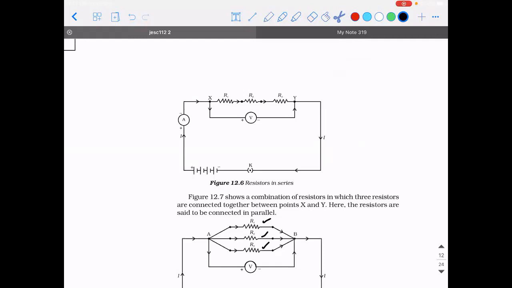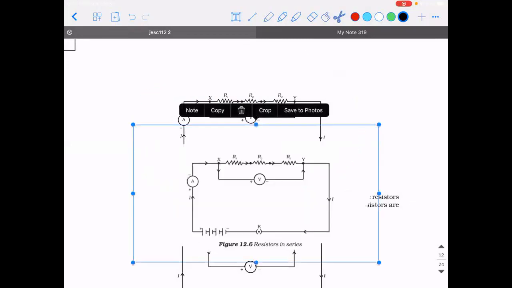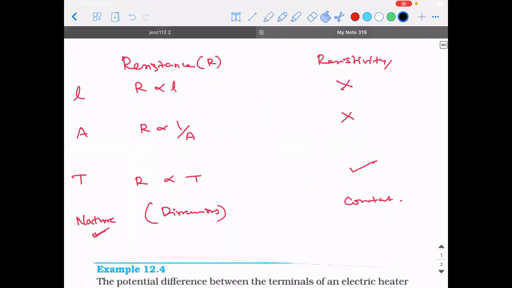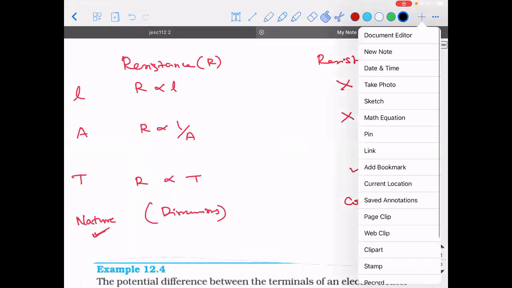So in the first one, you told current is undivided. What does that mean, sir? Current is undivided but potential is divided. Yes, I will explain both the statements with this diagram.